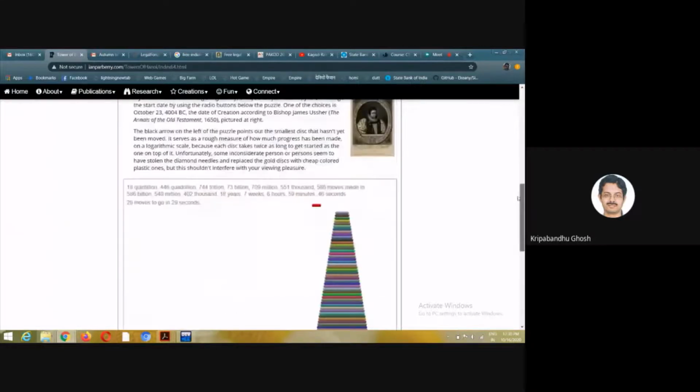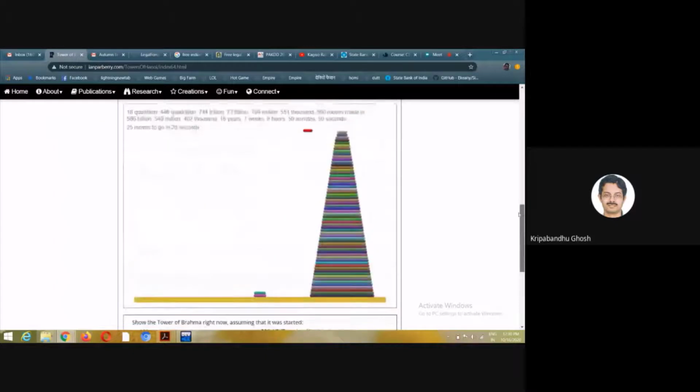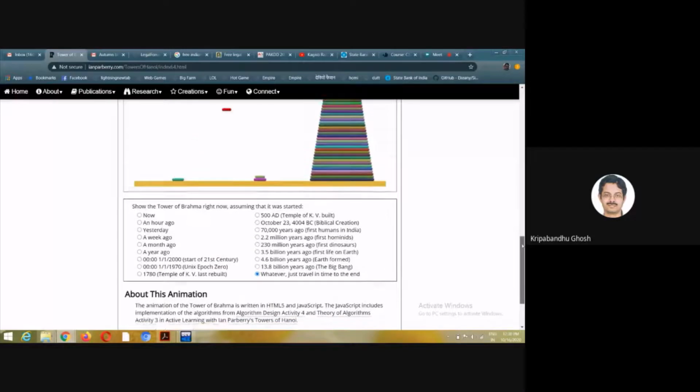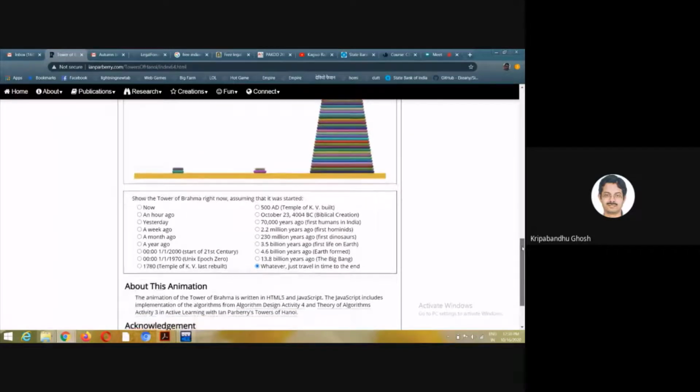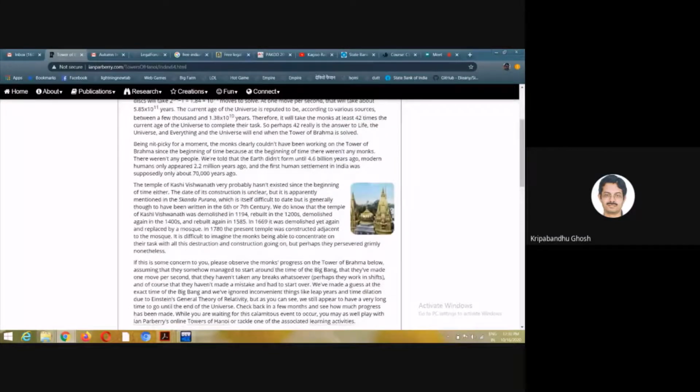So you see that the universe is at the end of time. Okay, now yesterday, something like this. You can also go to the end of the universe, and you can see this. And it is believed that these 3 golden pins were placed at Kashi Vishwanath, and this goes on.